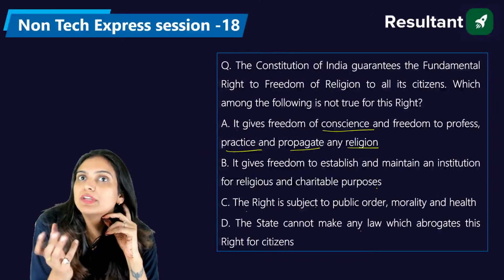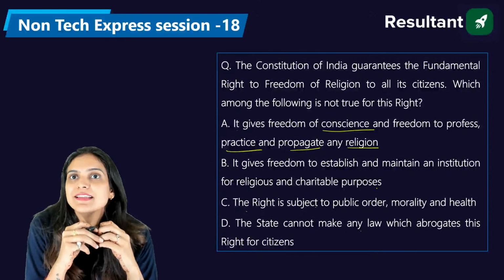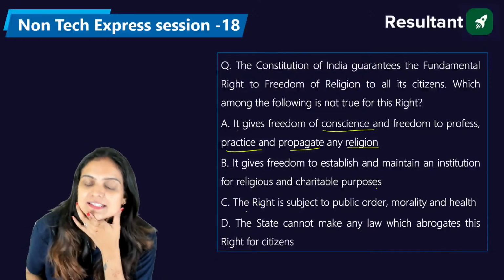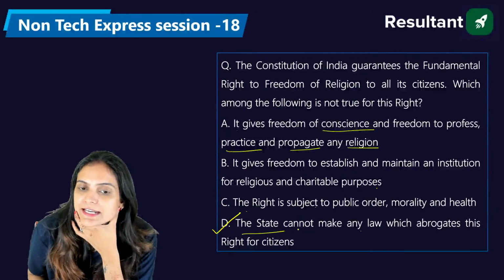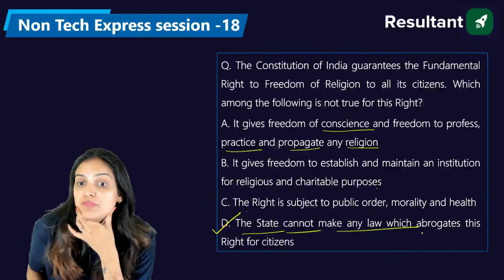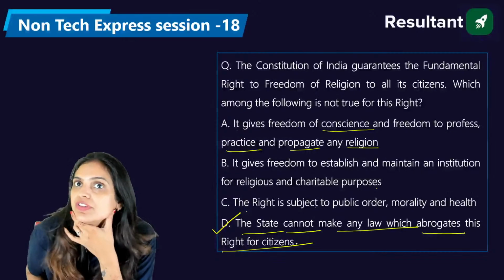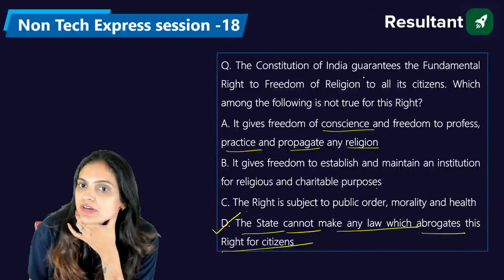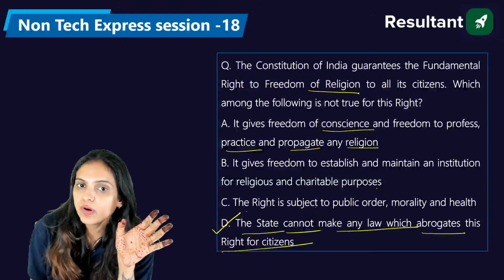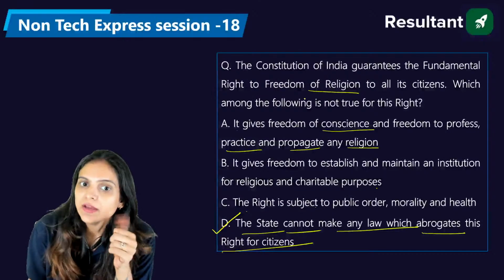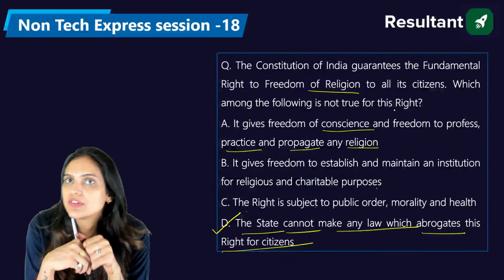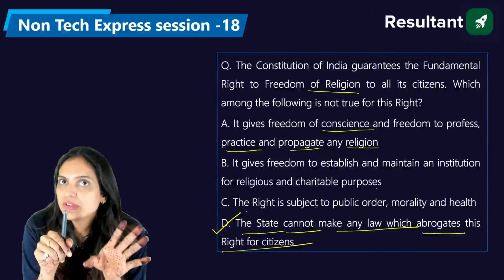Okay, so Siri, Puneet saying it's C. So basically, I also have to check it. See, the right answer is D. That is, the state cannot make any law which abrogates these rights of citizens. Right? The Constitution of India guarantees the fundamental right to freedom of religion to all its citizens. Which one among the following is not true for this right? So the right answer D is not true in that case.